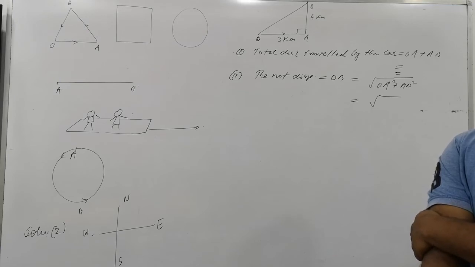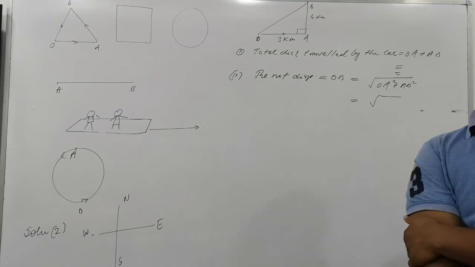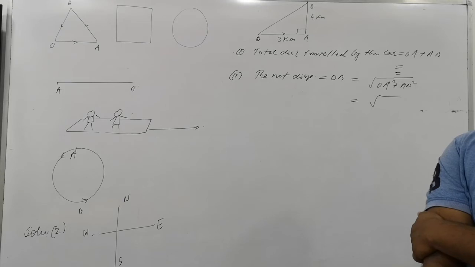The total distance is from going home to school and coming from school back home. How much is this? 6 kilometers. Okay. And your final displacement? What is the final displacement? Exactly, the final displacement is 0 because you go to the school and come back home from the school. So your initial position is home and the final position is also home, right?